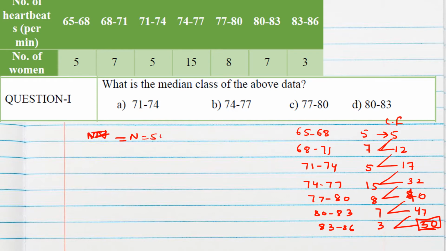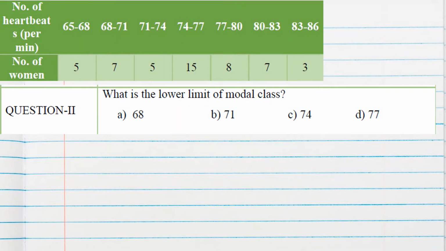n is 50. n by 2 we will find, which is 25. So the nearest greater value than 25 we should find in CF, which is 32. So this will be our median class, 74 to 77. So option B is correct. Next, the lower limit of the modal class. For the modal class we should find the class in which the number of women is more. So in this class the number of women is more. So this will be our modal class, 74 to 77, and the lower limit of this will be 74.